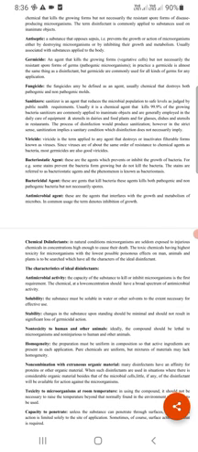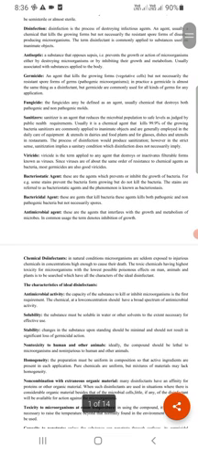The next term is bacteriostatic agent. A bacteriostatic agent is an agent that prevents or inhibits the growth of bacteria. It does not kill the bacteria. This is the difference between bactericidal and bacteriostatic agents. A bactericidal agent kills the bacteria, both pathogenic and non-pathogenic, while a bacteriostatic agent will prevent or inhibit the growth of bacteria on the object.